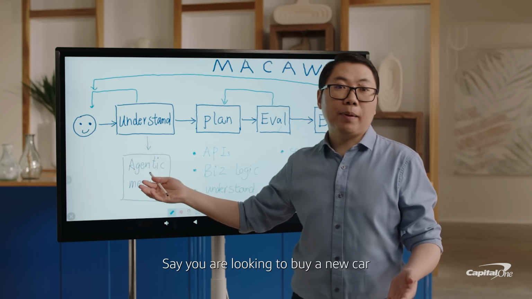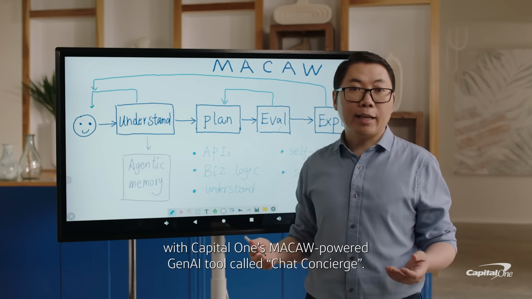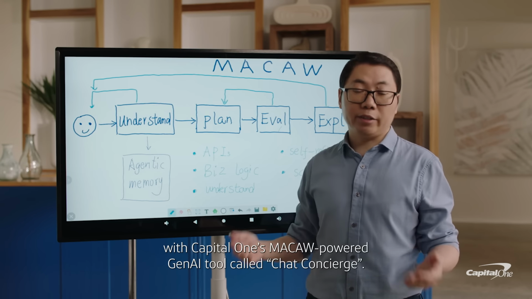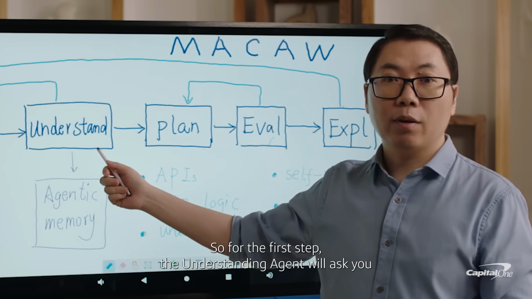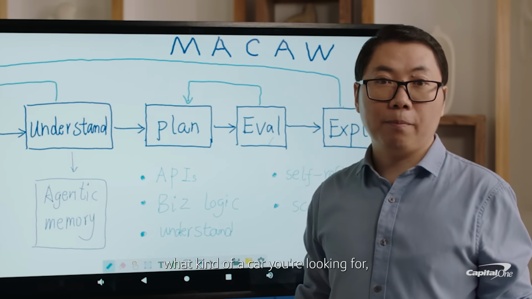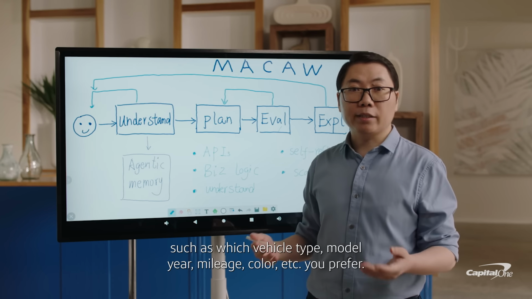Say you are looking to buy a new car, with Capital One's MACAL-powered Gen AI tool called Chat Concierge. So for the first step, the Understanding Agent will ask you what kind of car you're looking for, such as which vehicle type, model, year, mileage, color, etc.